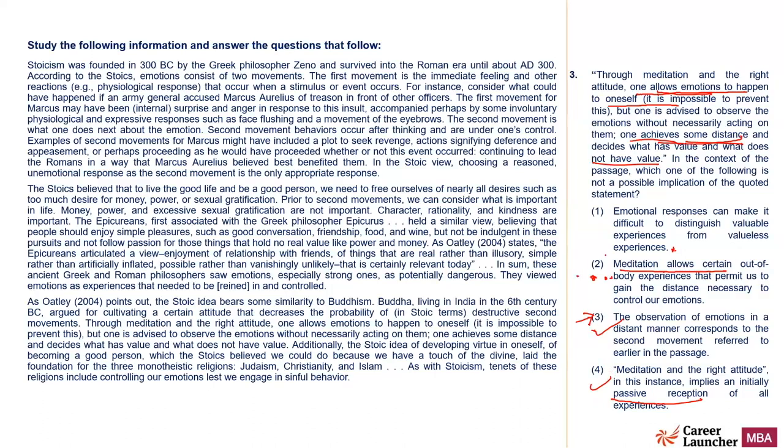Two definitely is not implied. This is a completely twisted meaning. So right option is option number two. This is a completely twisted meaning of what is being talked about.